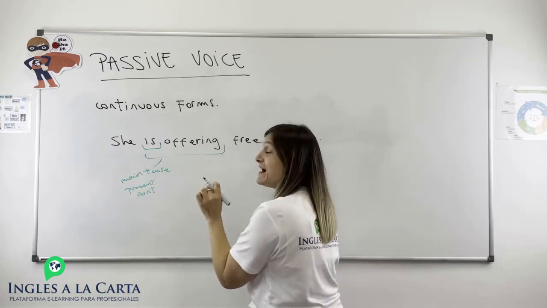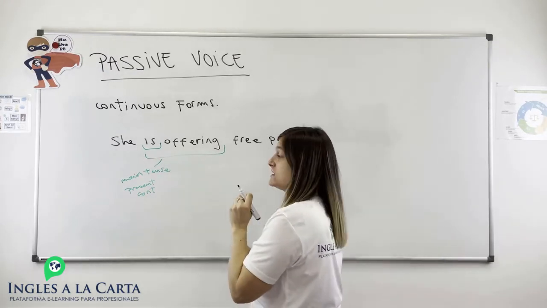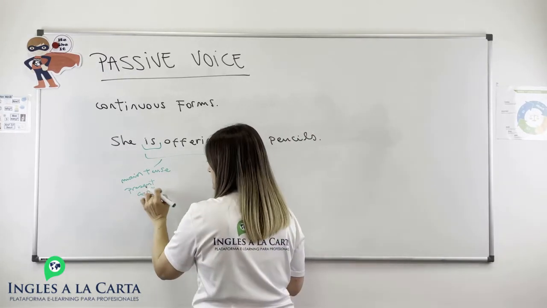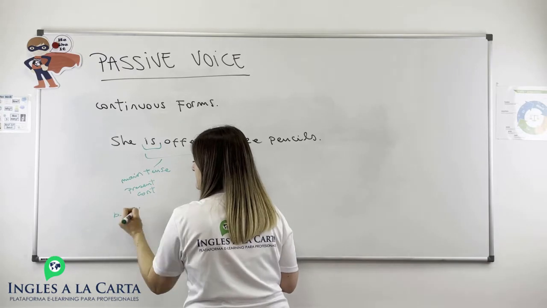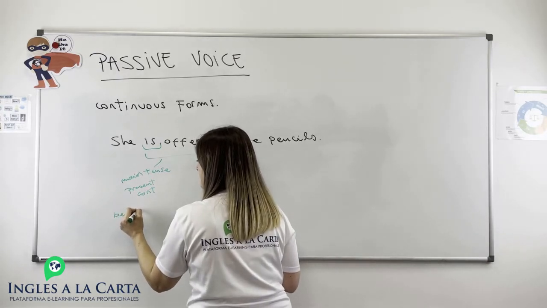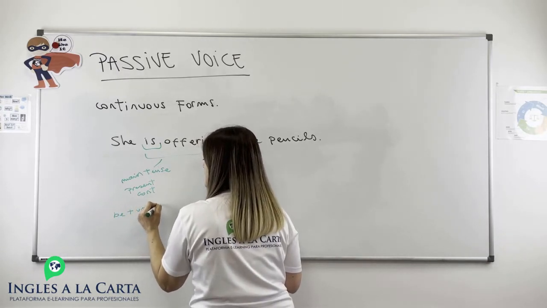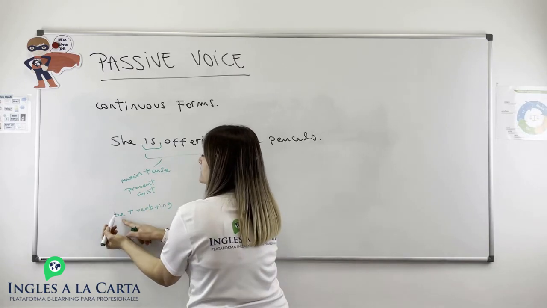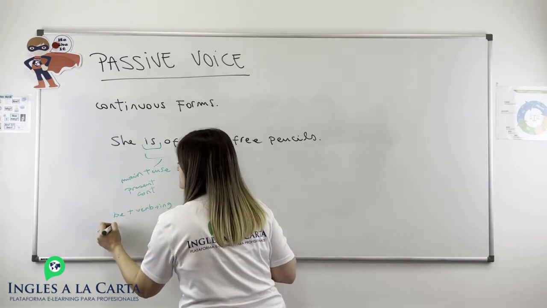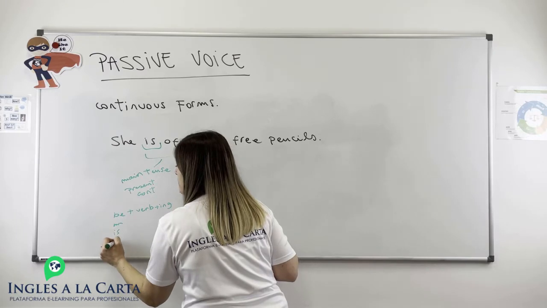So we need to write the verb to be in the present continuous. The present continuous is formed by the verb to be plus a verb plus ing. The verb to be in the present continuous is going to be am, is, or are.